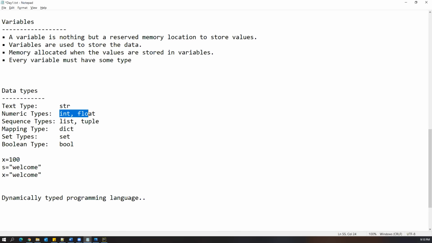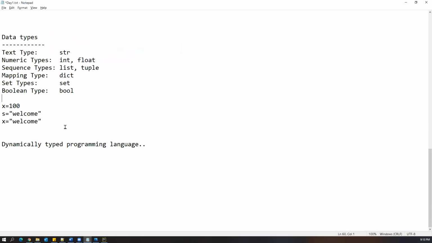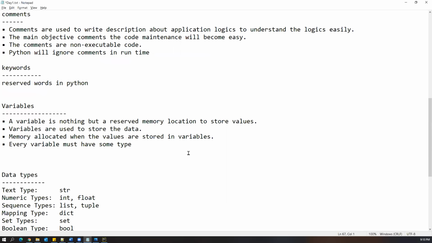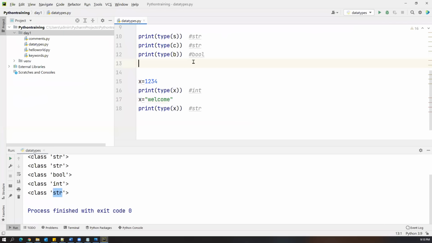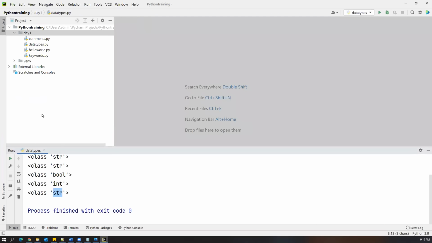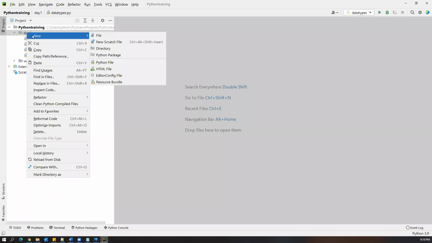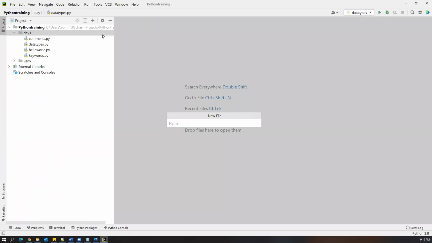All right. Now let us discuss more on the variables. Let's create one more example. Go back to PyCharm. I will share all this code later; I'll upload everything in the Google Drive, and you can get it from there. Now let me create a new file. I'll name it variables.py.